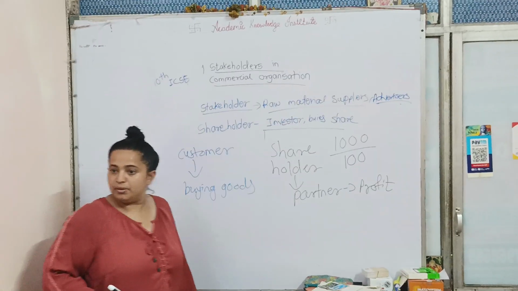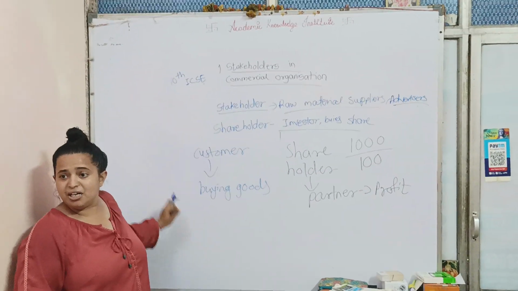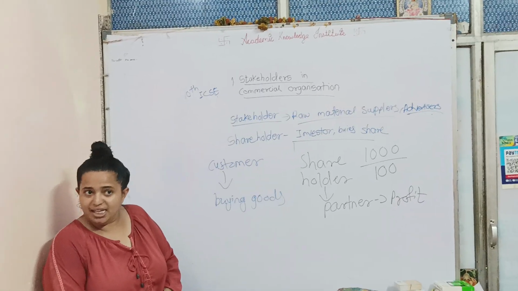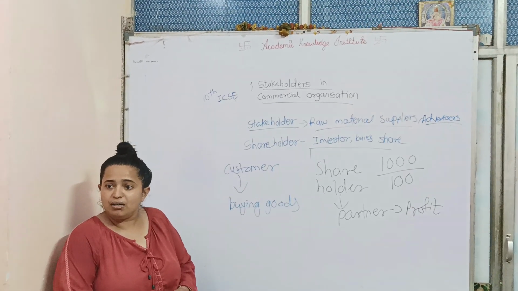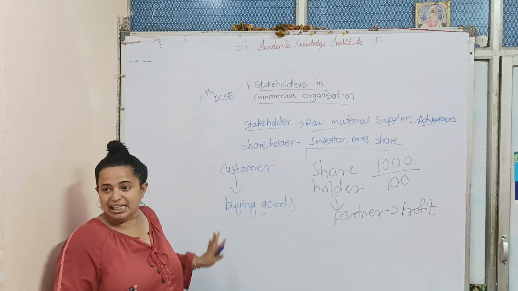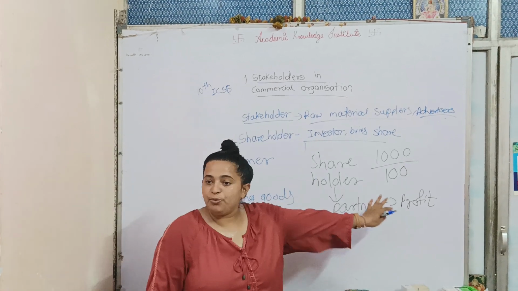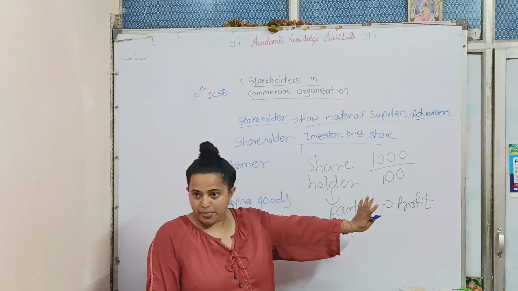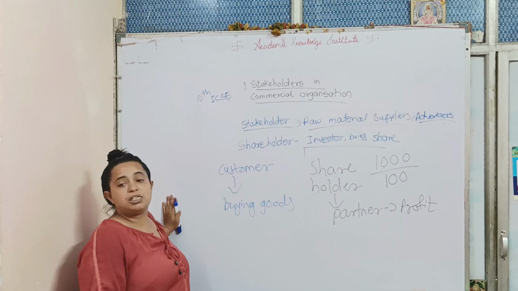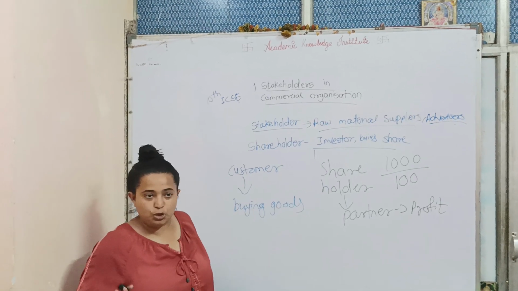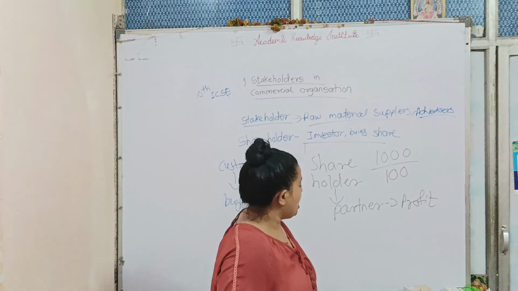And here, customers are only buying the goods. Do they have any legality with the company? No. Are they getting the profit from the company? No. So that means the customer is the only person who is just buying the goods. Understood? Then now, shareholder and creditors.